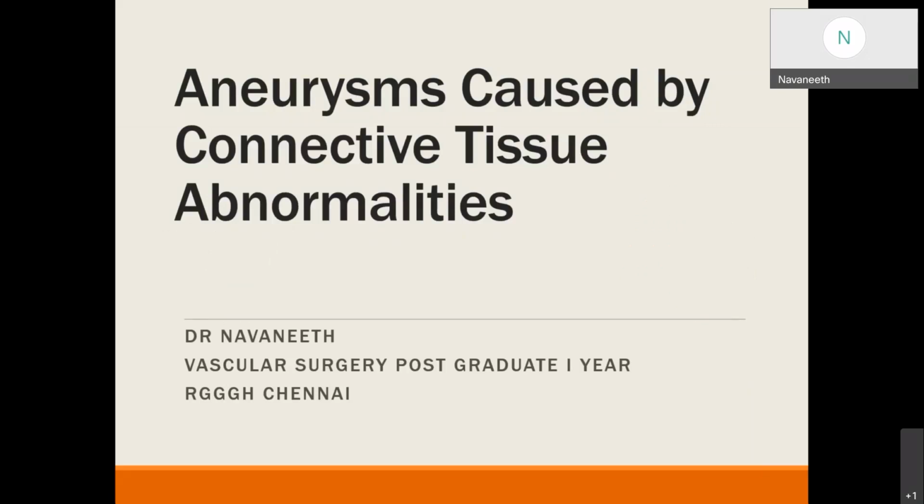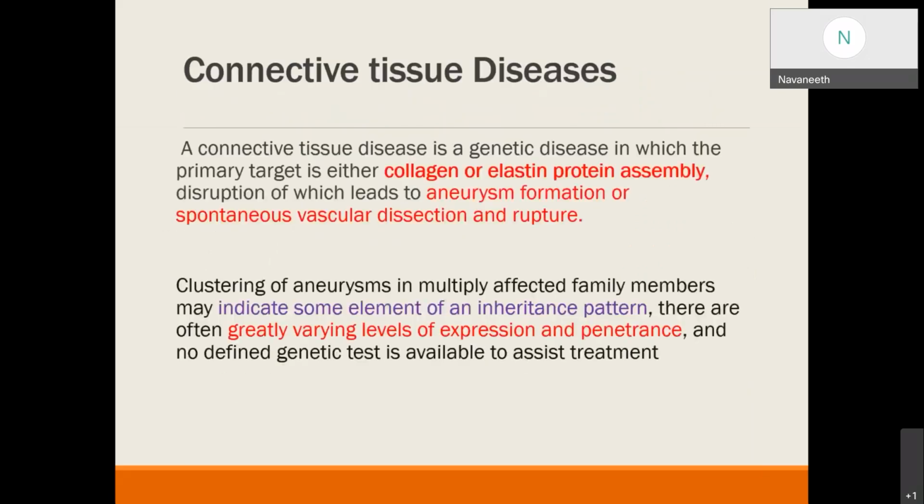My topic today is aneurysms caused by connective tissue abnormalities. Connective tissue diseases. Generally, connective tissue disease is a genetic disease in which the primary target is either the collagen or elastin assembly of the vessels, which leads to degeneration, loss of structural integrity, and consequently aneurysm formation, vascular dissection, and rupture of the blood vessel.